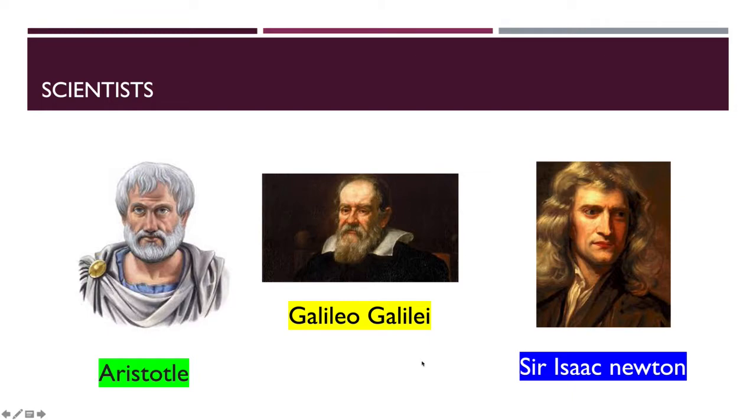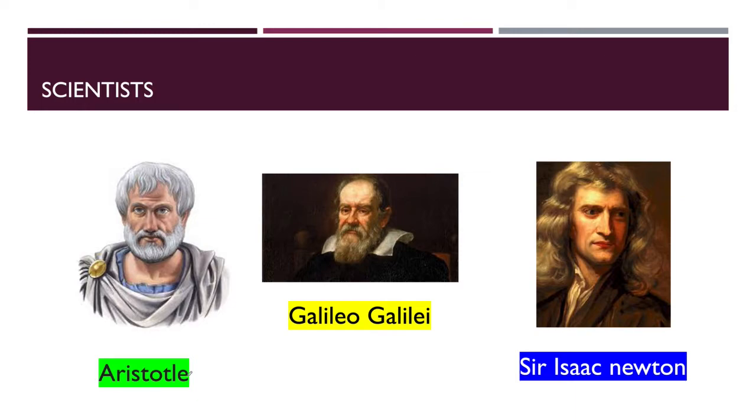The first scientist is Aristotle. He was also a philosopher, and he was the first to say that every object has a tendency to be in a resting condition. Every object wants to be only in the resting condition.